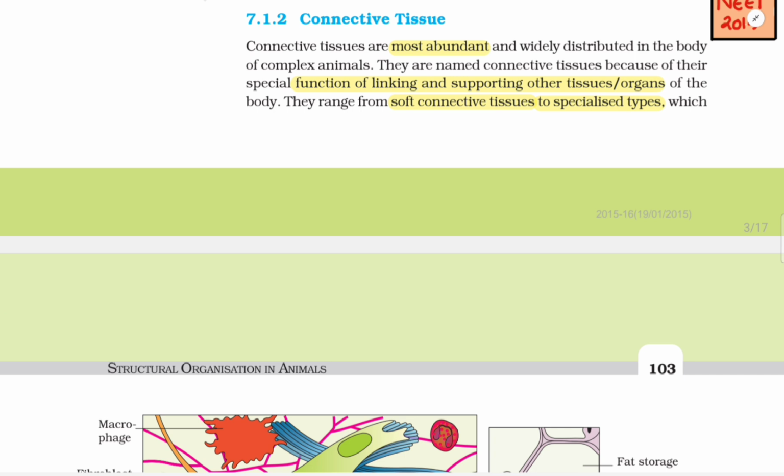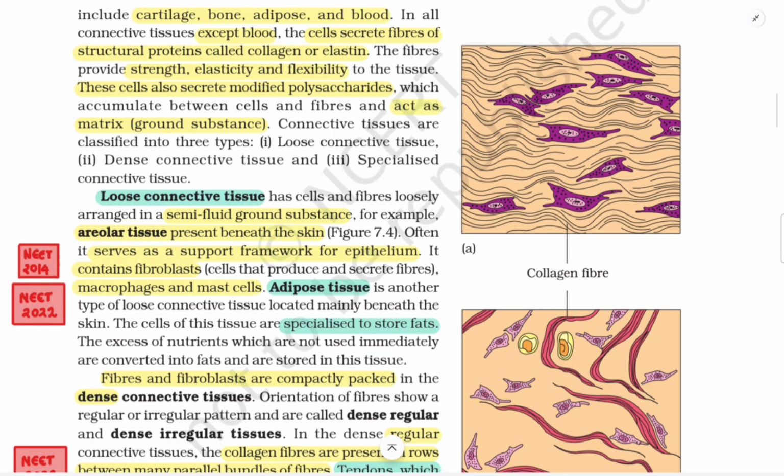They range from soft connective tissues to specialized types, which include cartilage, bone, adipose, and blood. In all connective tissues except blood, the cells secrete fibers of structural proteins called collagen or elastin. The fibers provide strength, elasticity, and flexibility to the tissues. These cells also secrete modified polysaccharides which accumulate between cells and fibers and act as matrix, that is, ground substance.